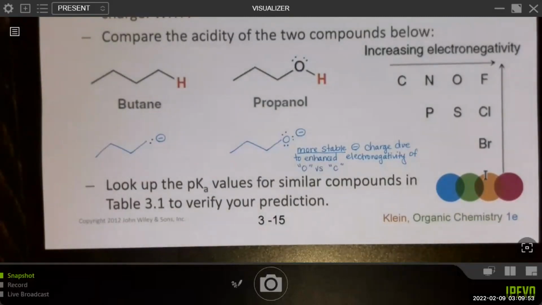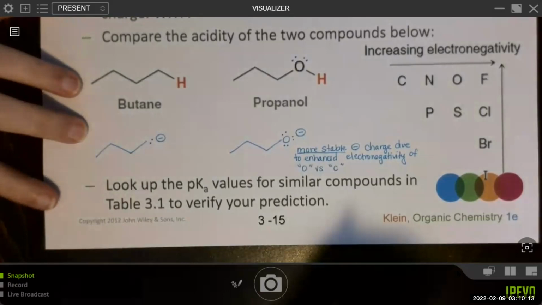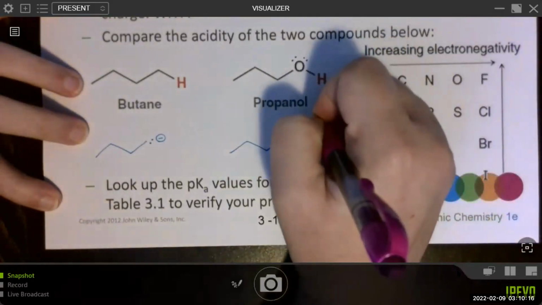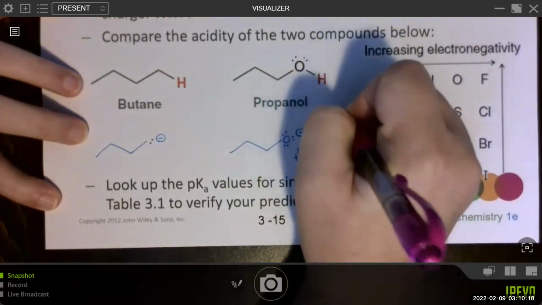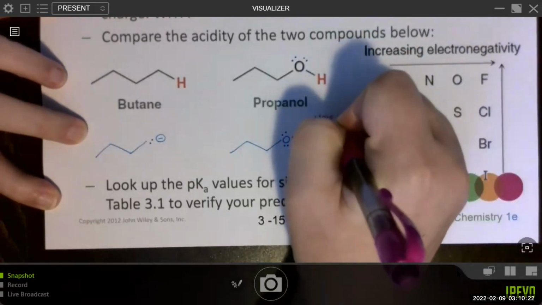I don't really need to pick up a proton. Something that's very unstable, very high energy, can be a much stronger base because it needs that proton to become more stable, since it's high energy and less stable to start with. So the more stable base will equal the weaker base.